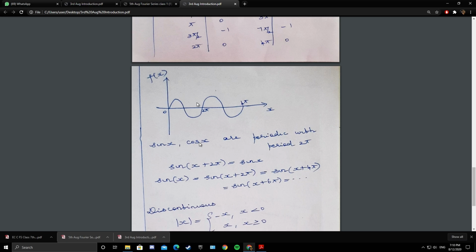So this is the simplest example of a periodic function. Similarly, we can say that cos x is periodic with the period 2 pi. If 2 pi is the period, multiples of 2 pi are also periods. So sin x equals sine of x plus 2 pi, and 4 pi is a multiple of 2 pi: sine of x plus 4 pi, sine of x plus 6 pi, and so on. So 2 pi is the fundamental period, or simply the period.